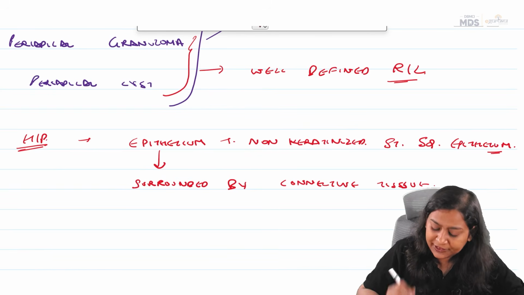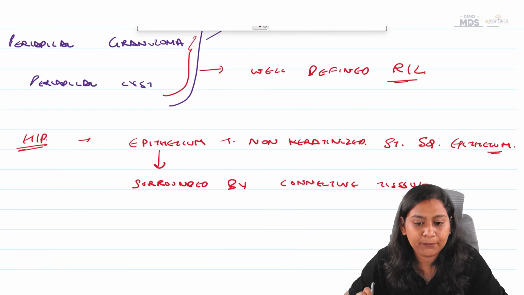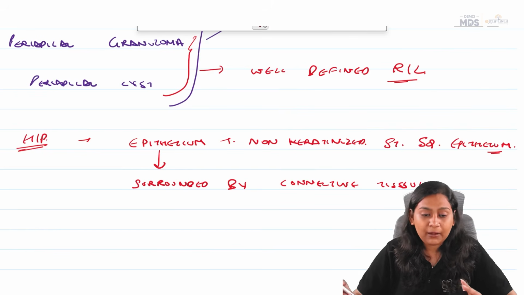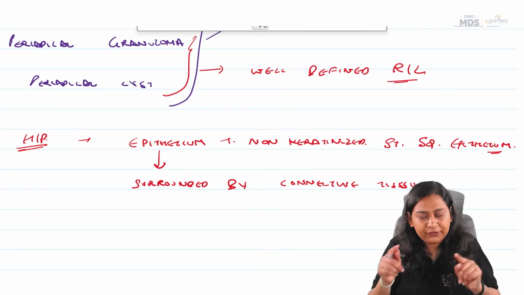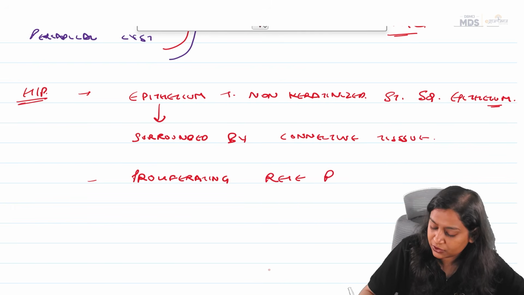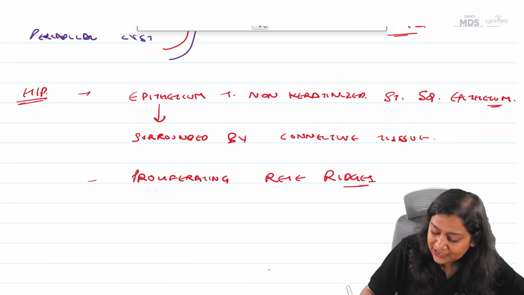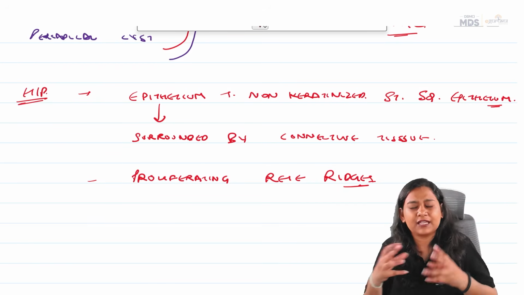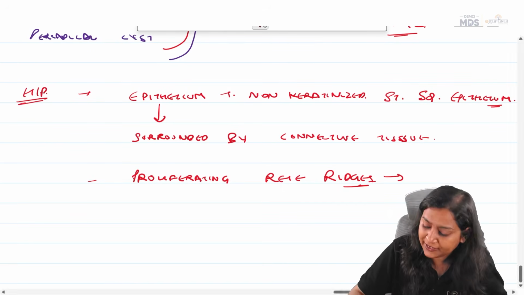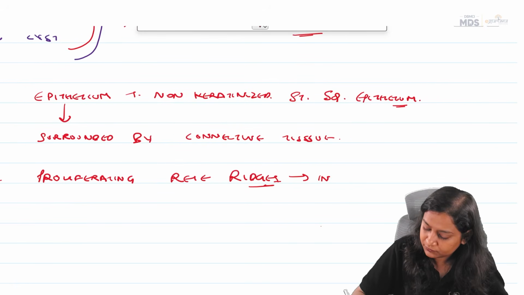Now, we have a very important landmark, which is called the arcading pattern. Okay. So, we have proliferating rete ridges here. Now, these proliferating rete ridges are interconnected with each other and form an interconnecting network.